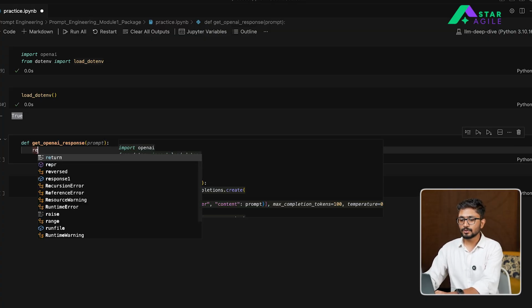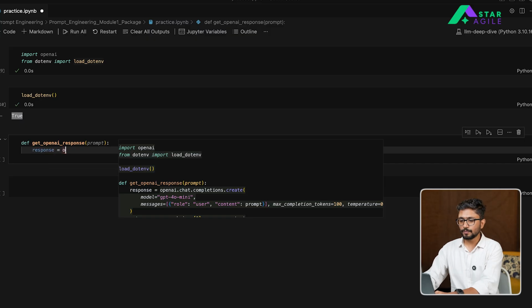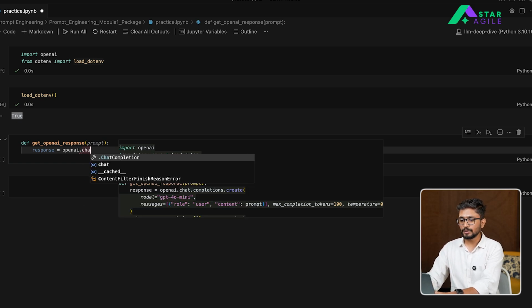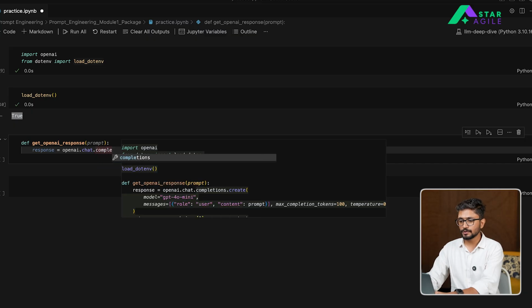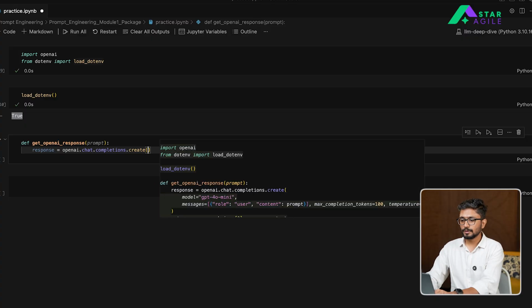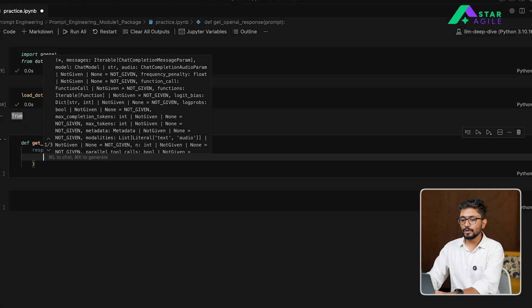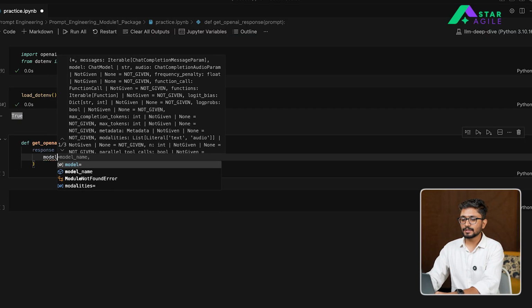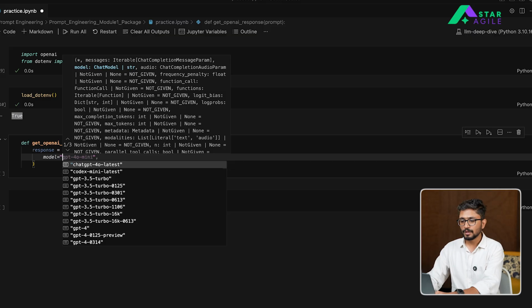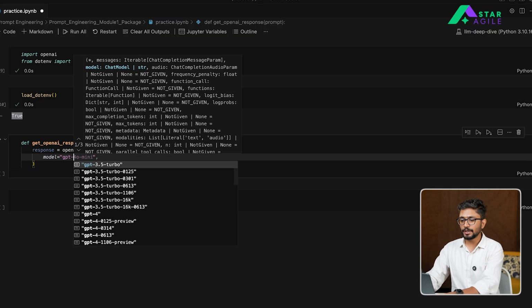The first thing here is to actually use OpenAI. Here we are going to use the chat interface of OpenAI because we are having a conversation with the backend model. So, OpenAI.chat.completions.create. Then inside create, you are going to define what model you want to use. The first thing is to tell OpenAI which model you are going to interact with. In this case, we are going to use GPT-4o mini.